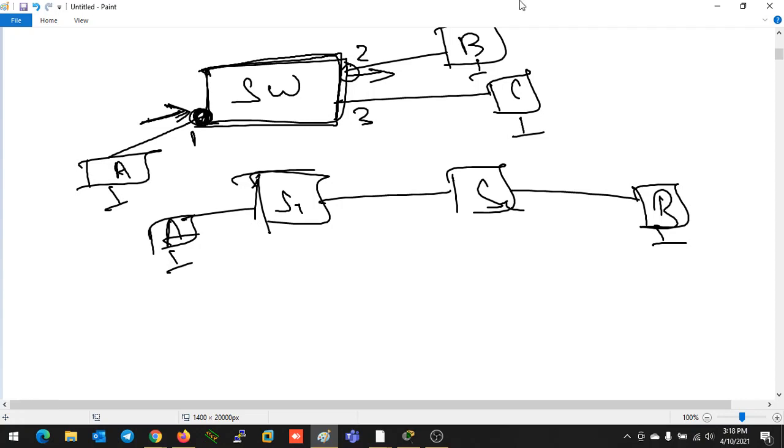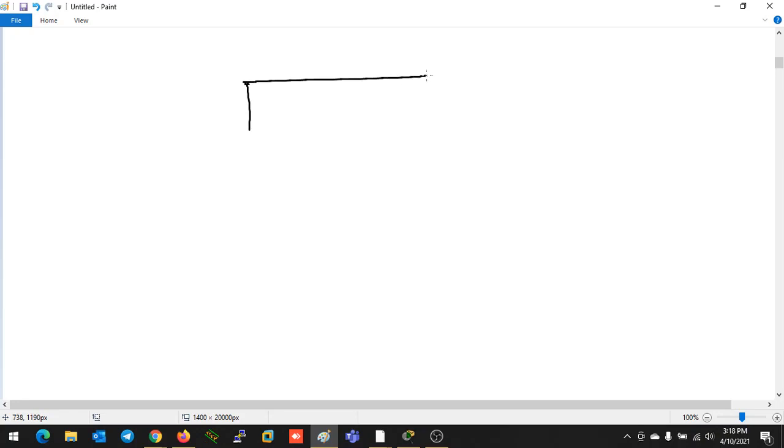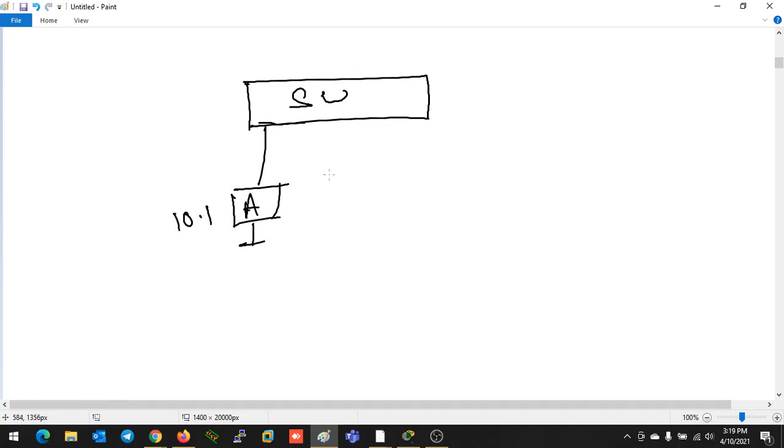So how will the switch take the decision? Right now, for the basics, I will take only one single switch. One device is connected whose MAC address is A and IP address is 10.1. Another device is connected whose MAC address is B and IP address is 10.2.